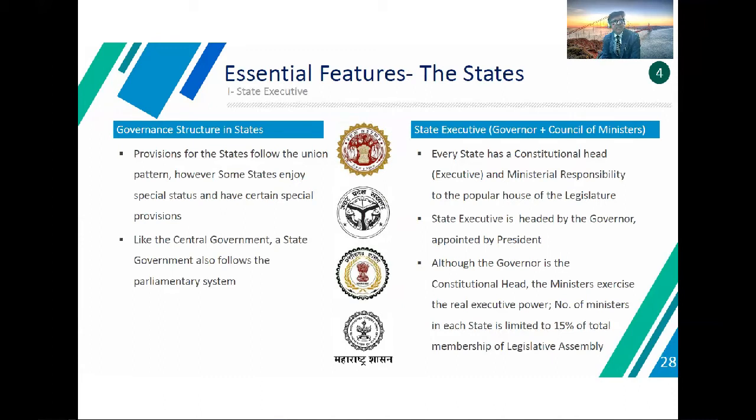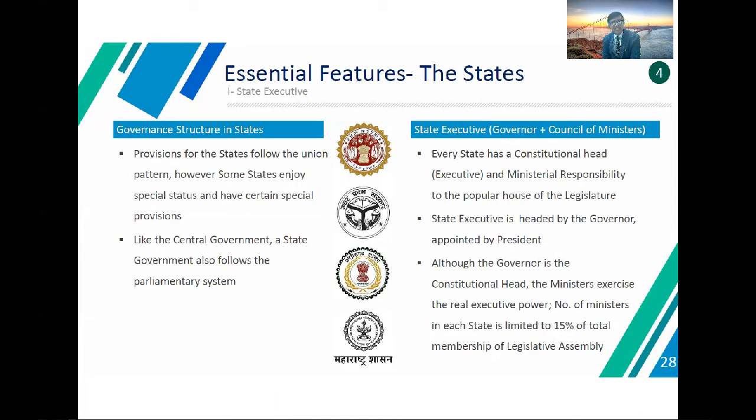Now the essential features of the state. First is the state executive. The governance structure and provisions for the state follow the Union pattern. However, some states have certain special provisions also. Like the central government, a state government also follows the parliamentary system. The state executive is the Governor plus the Council of Ministers.